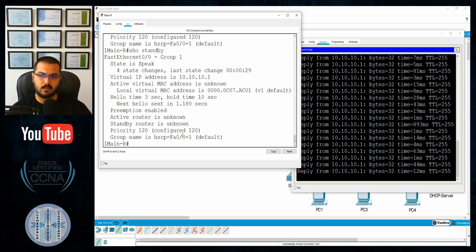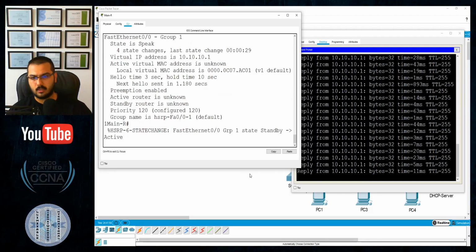Let me wait for the syslog notification saying that the device has become inactive, or at least standby, if I was wrong by configuring the preempt. But focusing on the ping, so far my network is still reaching the gateway, and the gateway should deal with the rest.